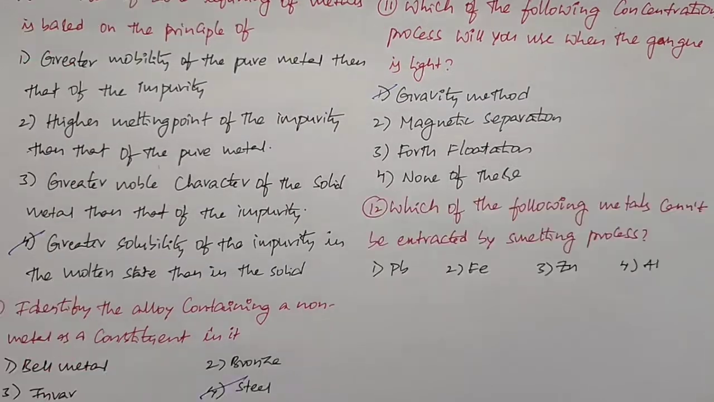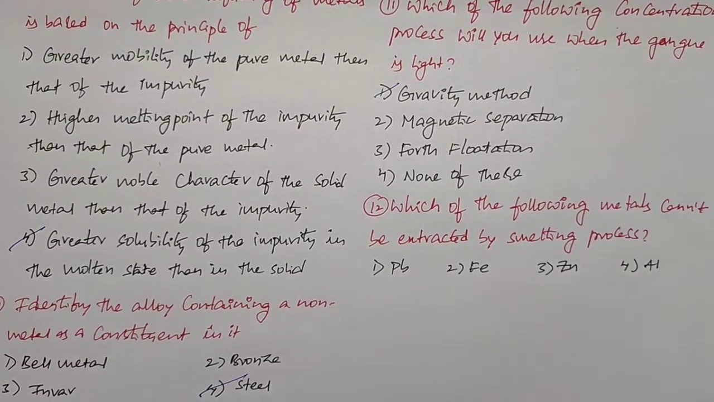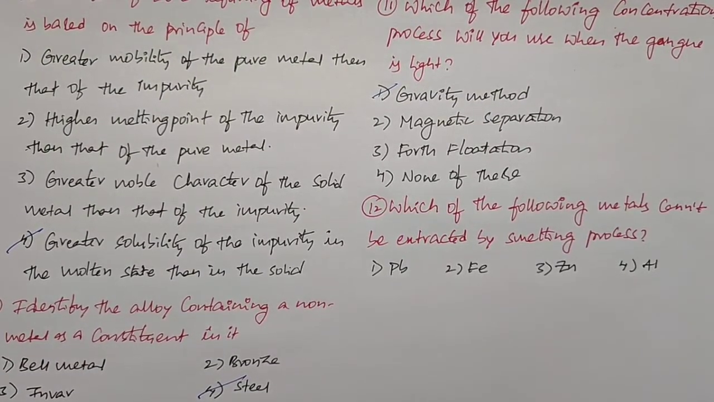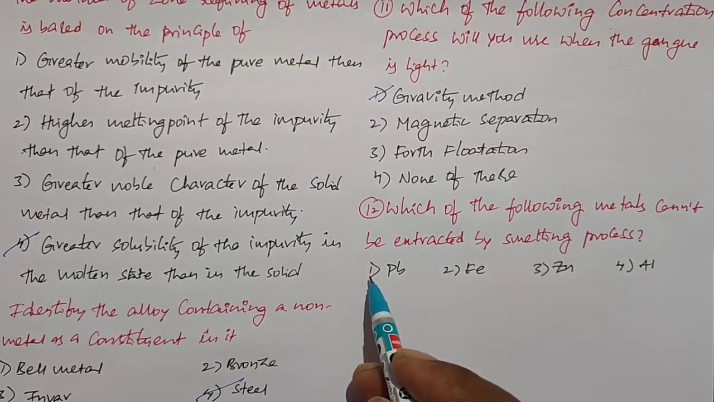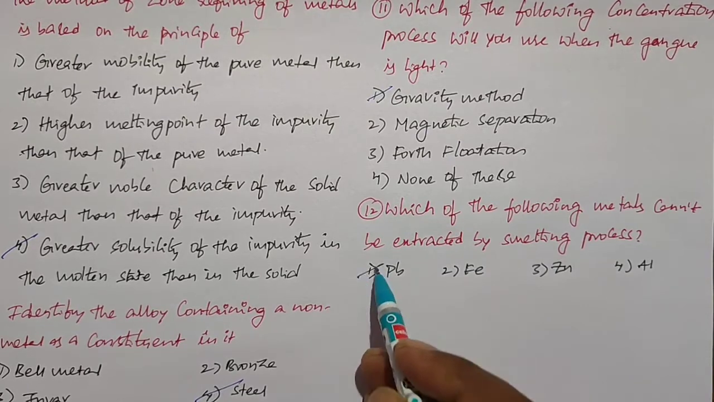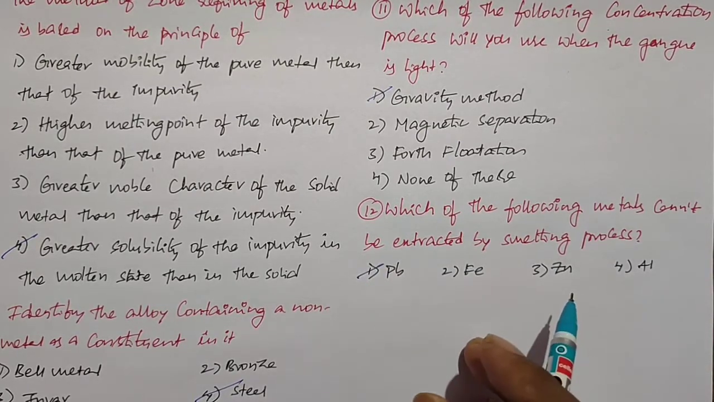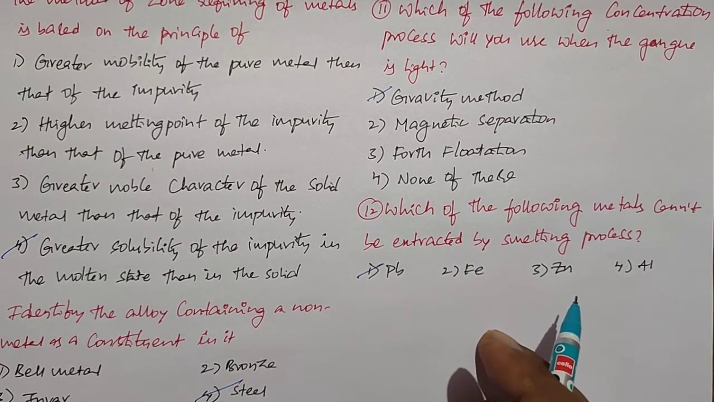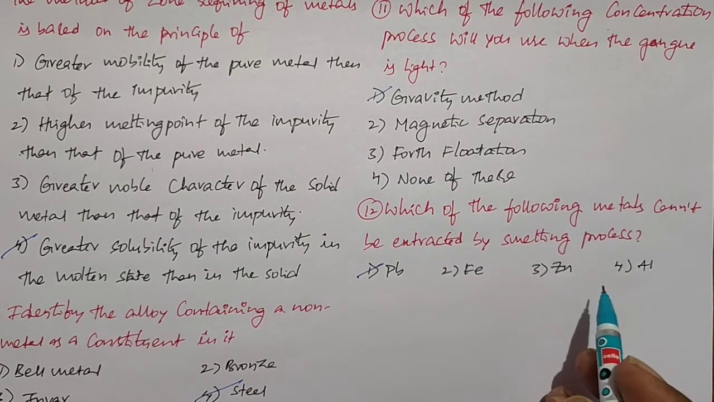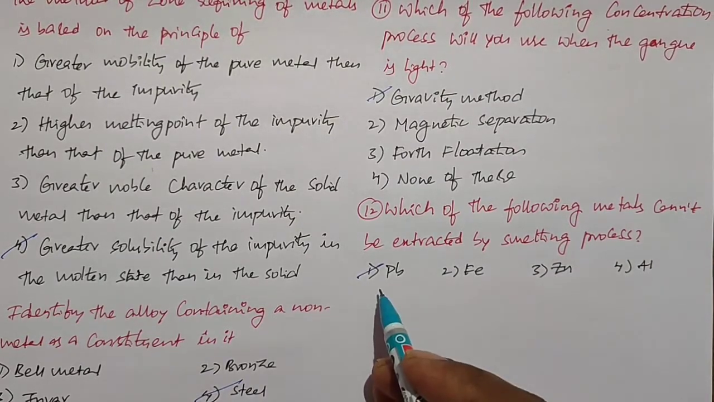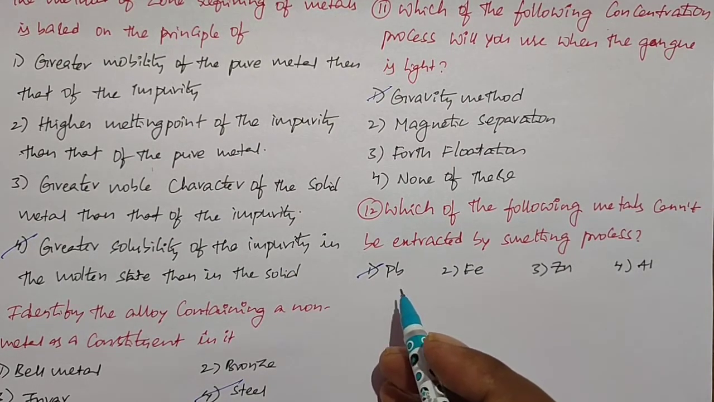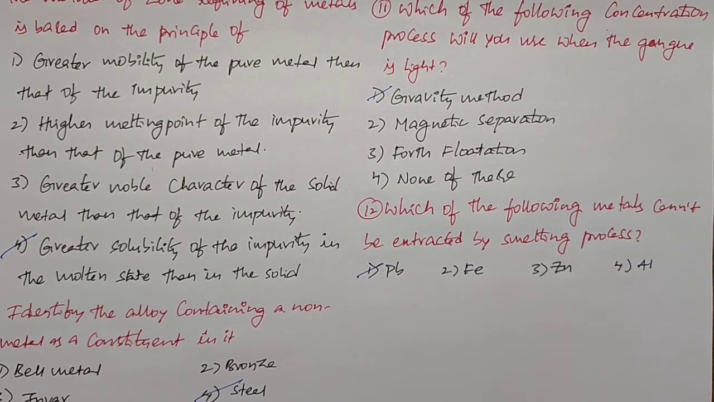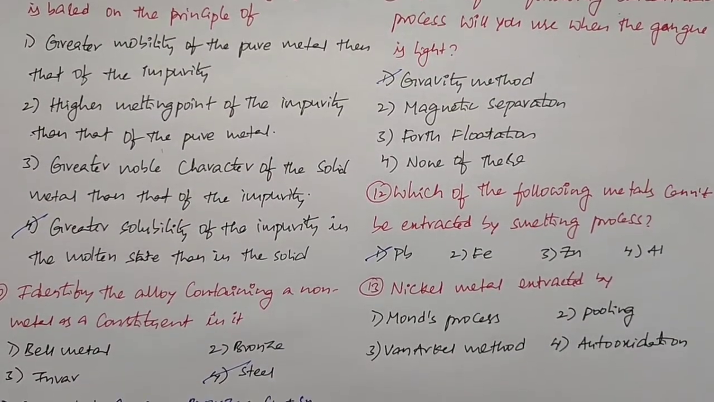That's all. So next question: which of the following metals cannot be extracted by smelting process? So in this, lead cannot be extracted by the smelting process. Remaining iron, zinc and aluminum can be extracted by the smelting process. Why? Because these metals can be extracted by smelting in the blast furnace, but lead is done in the reverberatory furnace. And it undergoes oxidation. It cannot undergo a smelting process. Okay, that's why first option is the right option. Yes, friends. So this is next question.